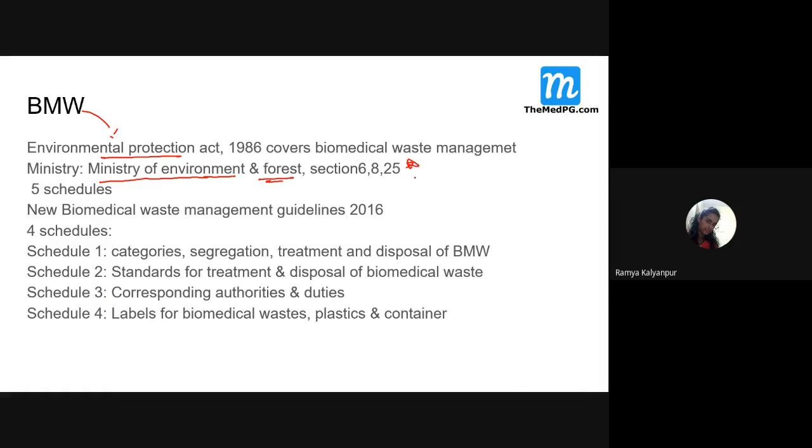Very, very important. But from 2016, this particular ministry even includes the Department of Climate Change also. Please remember this, because if an option asks which ministry is taking care of BMW or the Environmental Protection Act, don't blindly say it is the Ministry of Environment and Forest.